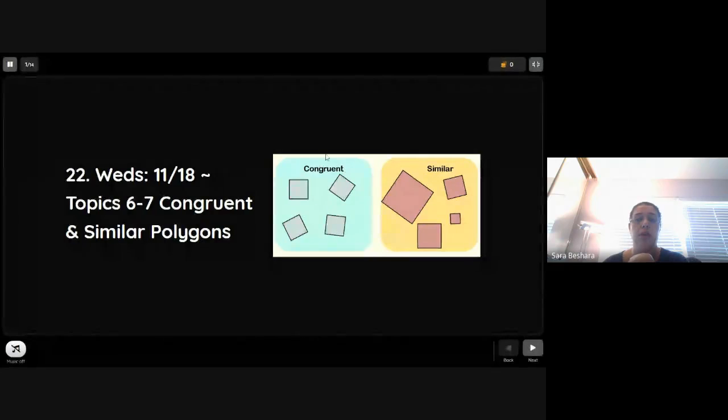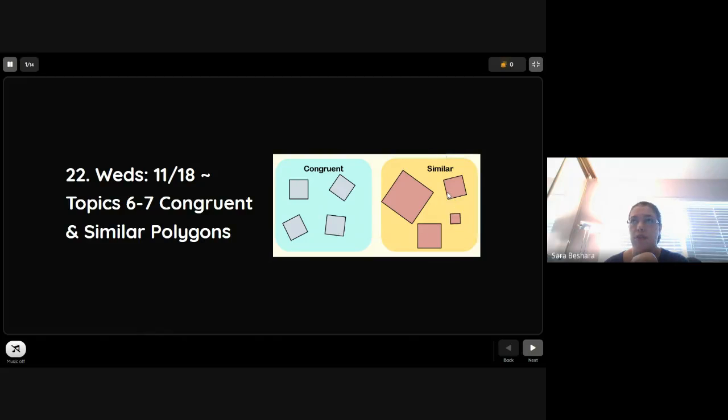So again, as I talked about, we're going to do congruent versus similar. I put a big picture in there to show what a congruent figure looks like and what a similar figure looks like. Congruent figures are figures that are exactly the same in size and in shape, which means that all the sides are equal to each other and all the shapes are the same. So a triangle is congruent to a triangle, or a square congruent to a square, rectangle to a rectangle, and so on.